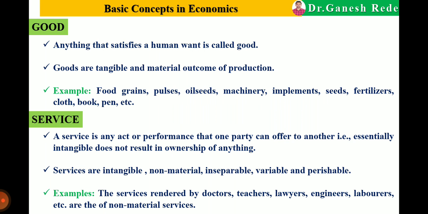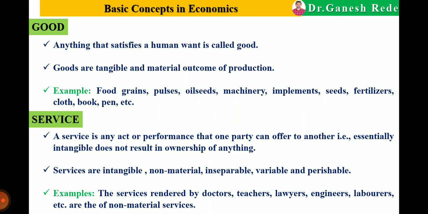So first one is about goods. What is meant by good? Good is nothing but anything, any commodity, that satisfies human wants. Goods are the tangible and material outcome of production.